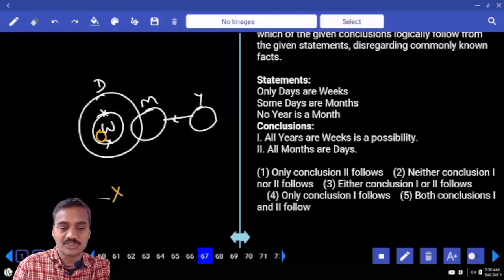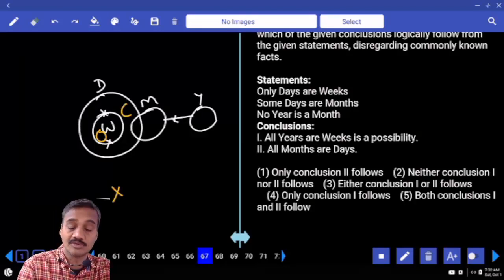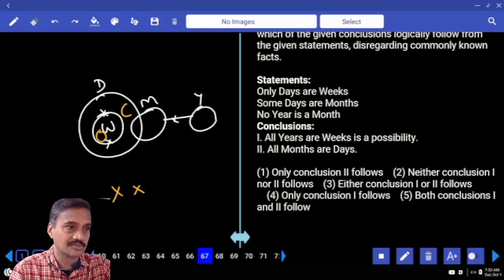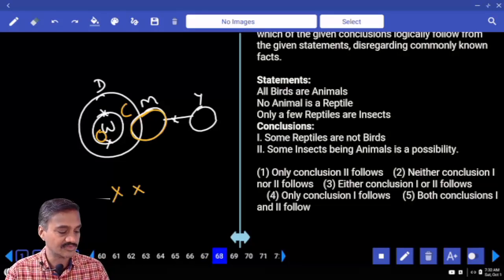All months are days, it is false. It is not a possibility, it is a clear, definite conclusion. Only some months are days is true, but not all. So what is your answer? Neither one nor two. Choice two, question number 67.